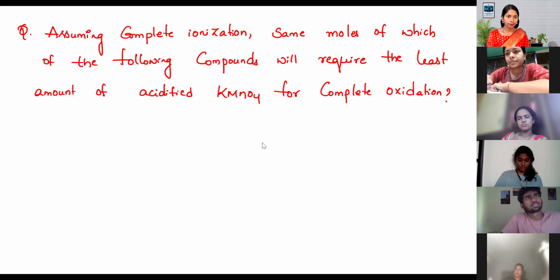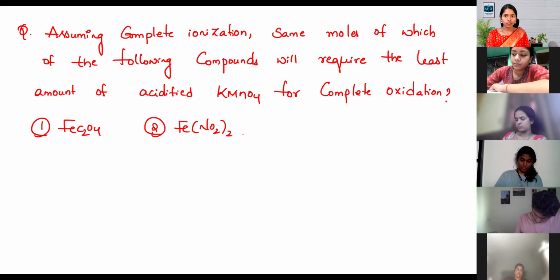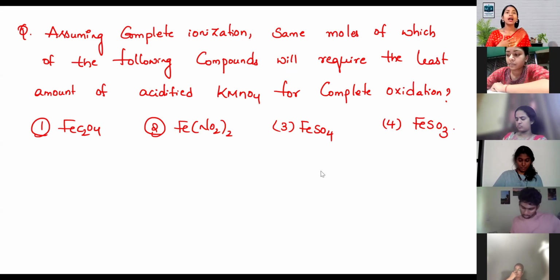Option number 1, FeC2O4. Option 2, Fe(NO2)2. Option number 3, FeSO4. Option number 4, FeSO3. Okay, what were they asking?